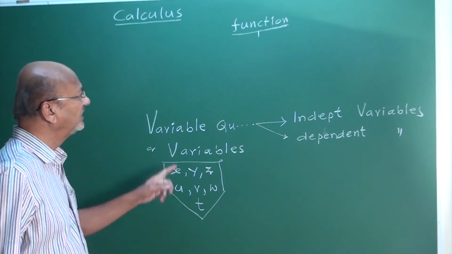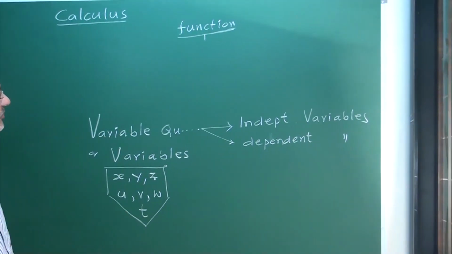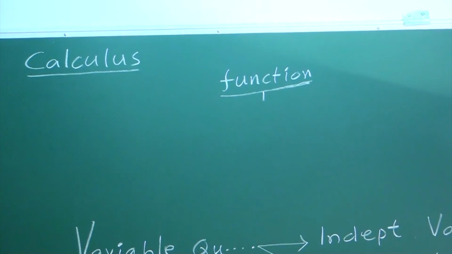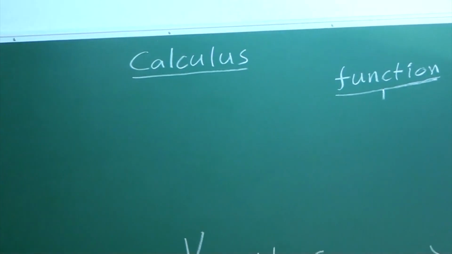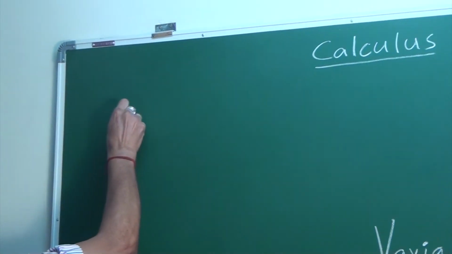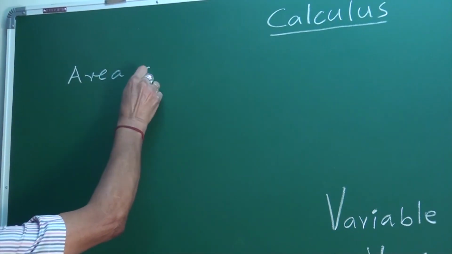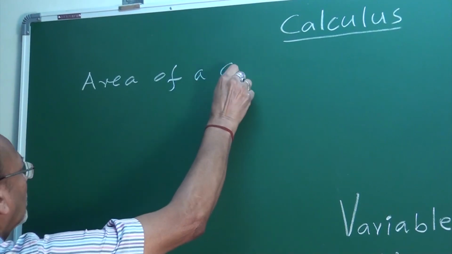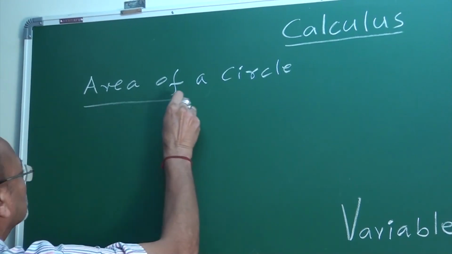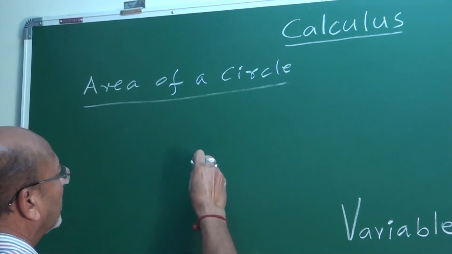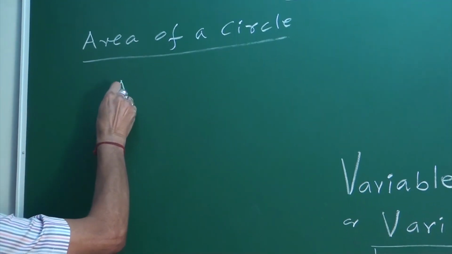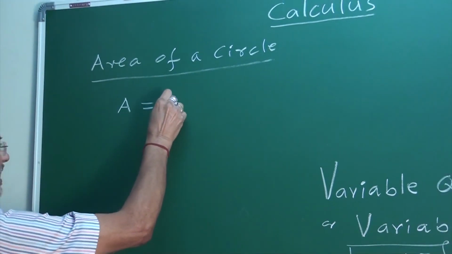Yes, my friends. Next comes function. Very important definition. While defining this function, I take one example. That example is the area of a circle. What is the area of a circle? I denote area as A. The area of a circle is given as pi r square.